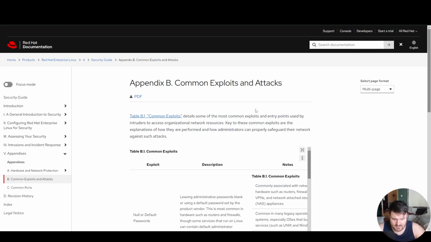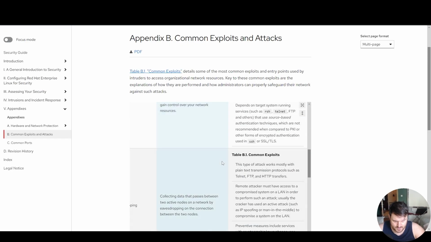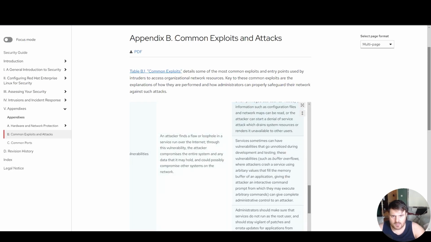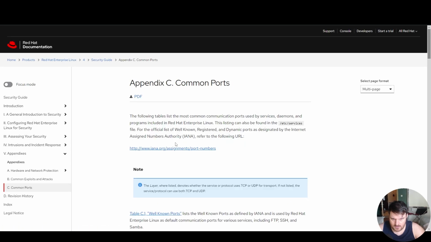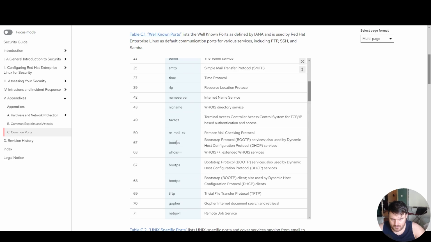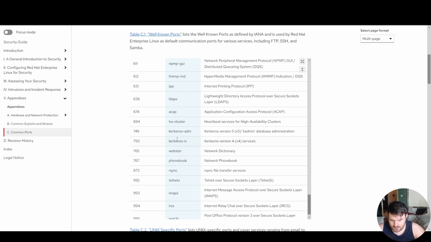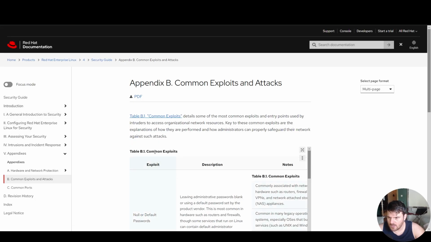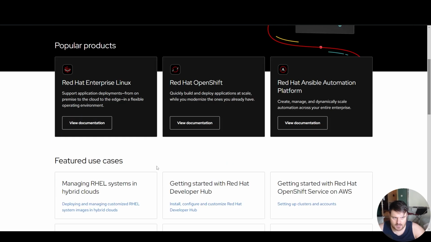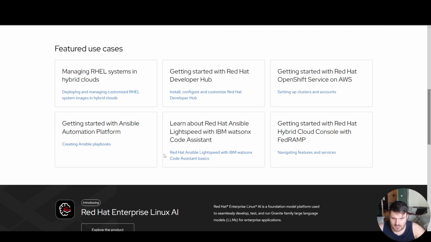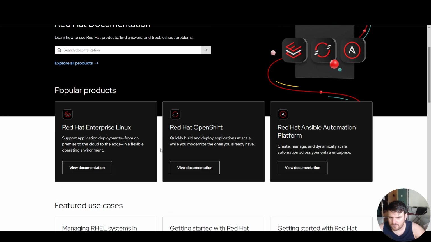Here we have an appendix, right? We have an appendix for, as we can see here, common exploits and attacks. All right, and common ports also, at least the most common ports. Pretty cool. So you can check from Red Hat documentation. You can check not only the appendix, but also a lot of other things.